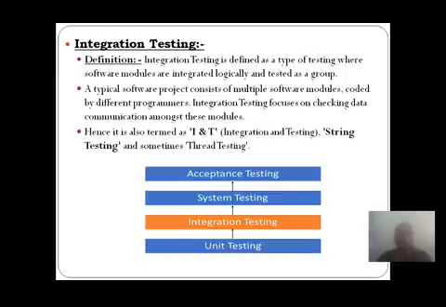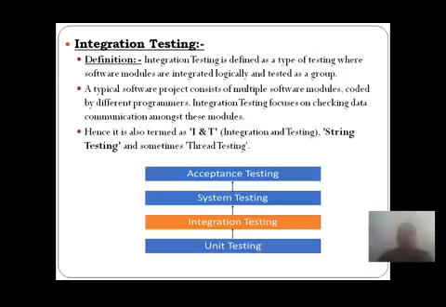But when that software is developed, again that software consists of multiple software modules, and those software modules will be coded by different programmers. This is actually the company's need, that they use different programmers to develop multiple software modules. Why? Because a single person is not efficient to develop all types of modules. So that is the multiple software modules.